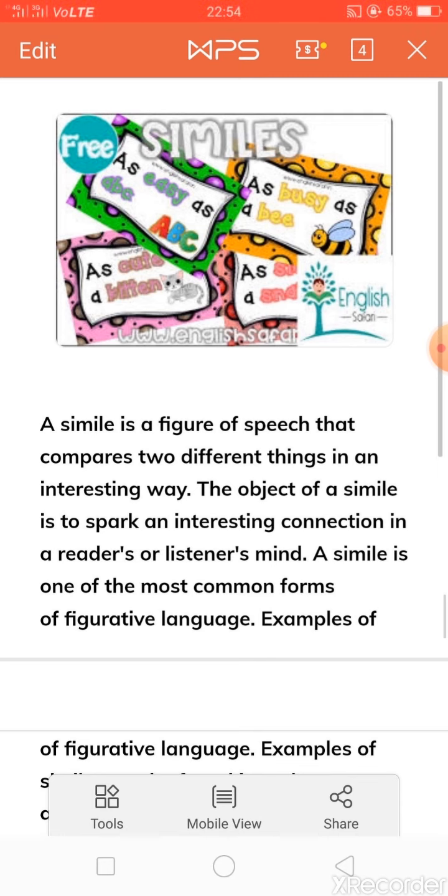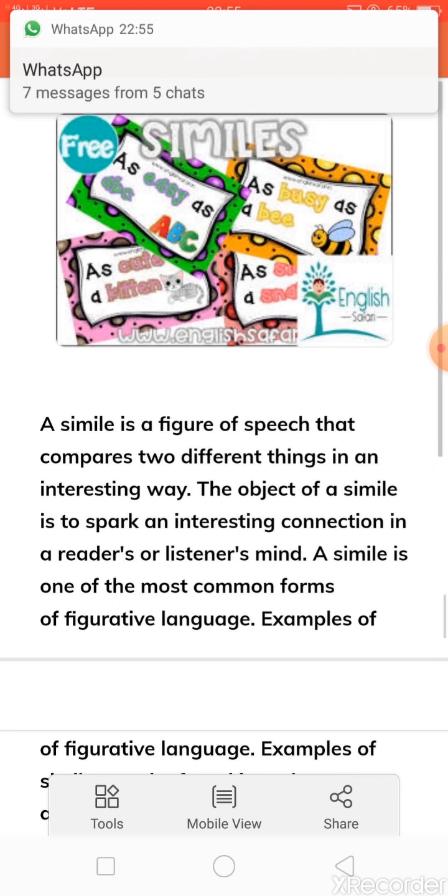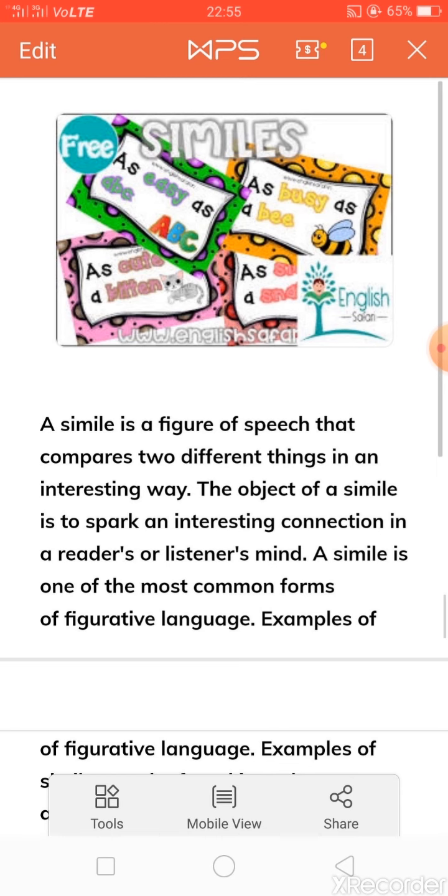This is also a type of comparison only, but here no like and no as is used. Okay, so this you have to take care. Ki in simile we use like or as to make a comparison. And like in your lower classes you must have read the similes. For example, I say as black as coal, as green as grass, as white as snow, as black as coal.